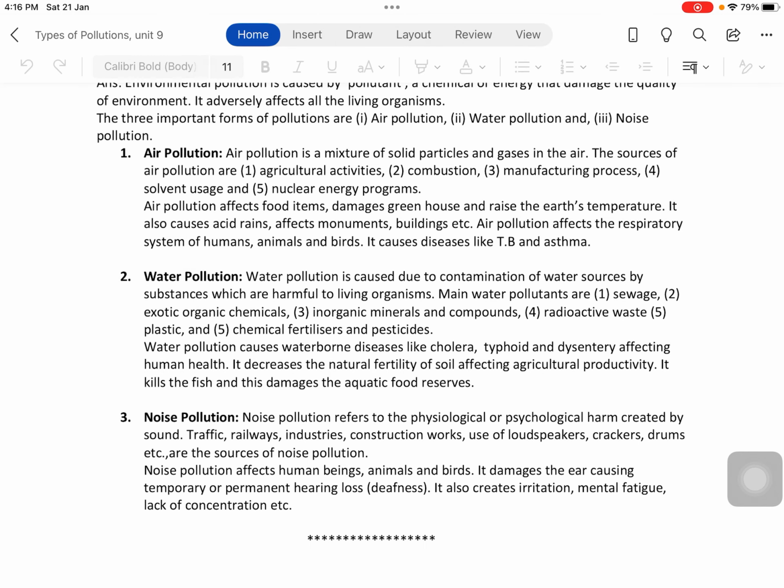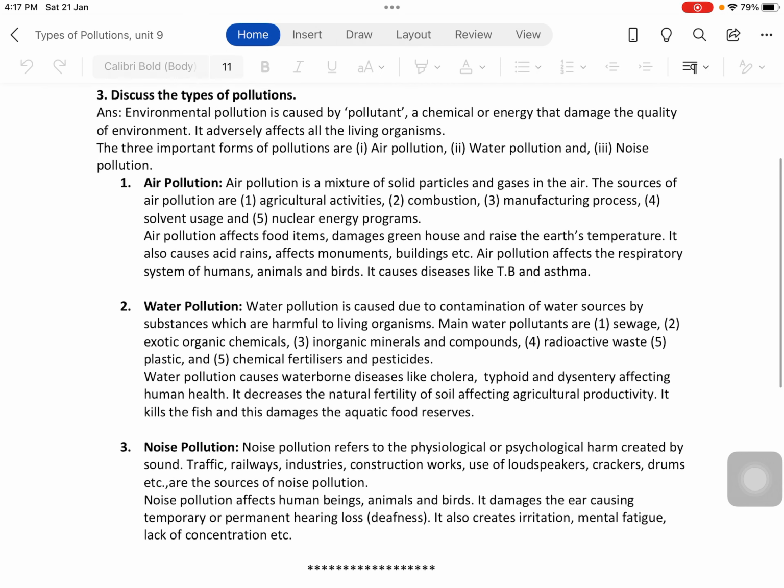The third one, noise pollution. Noise pollution refers to the physiological or psychological harm created by sound. Traffic, railways, industries, construction works, use of loudspeakers, crackers, drums, etc. are the sources of noise pollution. Noise pollution affects human beings, animals and birds. It damages the ear, causing temporary or permanent hearing loss, that is deafness. It also creates irritation, mental fatigue, lack of concentration, etc. Okay, so this is the 5 marks question: Discuss the types of pollution.